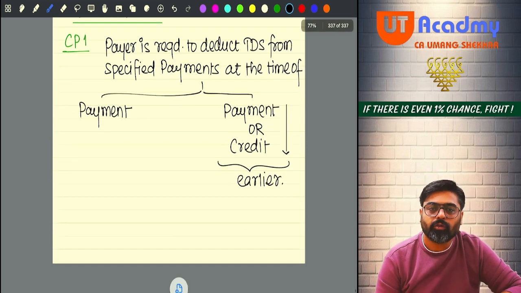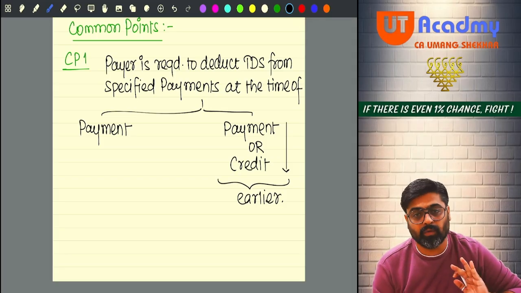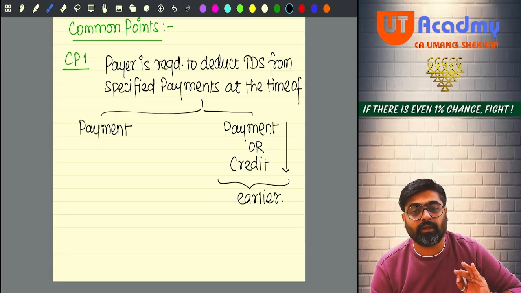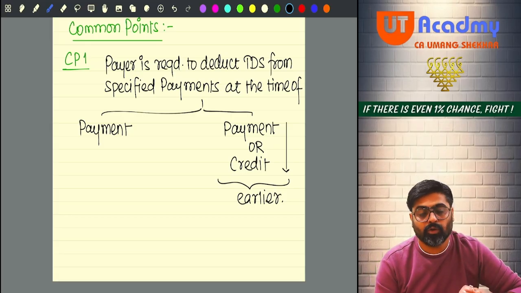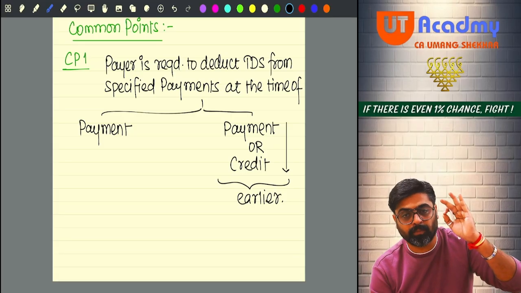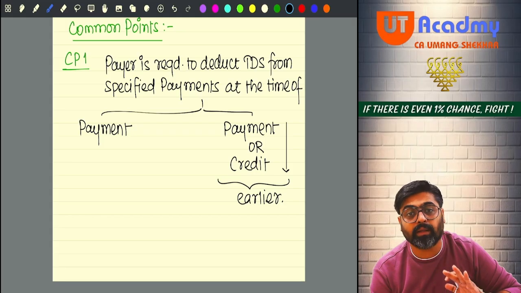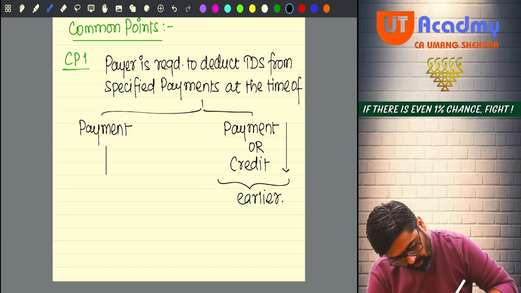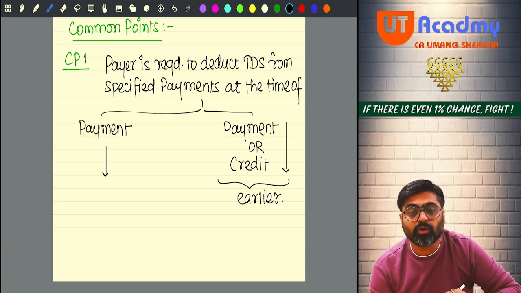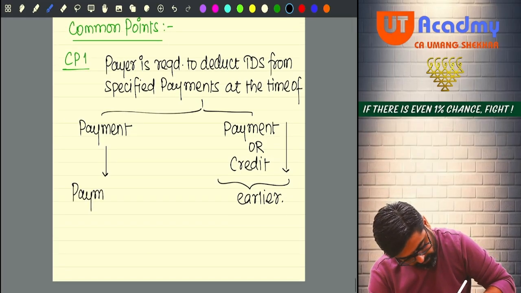Sometimes in some sections they would definitely tell you that the TDS is to be deducted at the time of making the payment. So for those sections you are supposed to be careful that the TDS is deducted at the time of payment only. So which are those payments? Under section